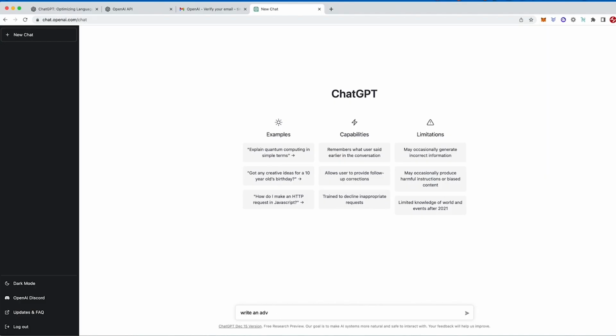So how to use ChatGPT? Well, for example, to use ChatGPT to write a story, you will need to have access to the ChatGPT model and a way to interact with it. Here are the general steps you can follow to use ChatGPT to write a story. First, gather some prompts or ideas for the story you want to write. These could be themes, characters, settings, or other elements that you want to include in your story.